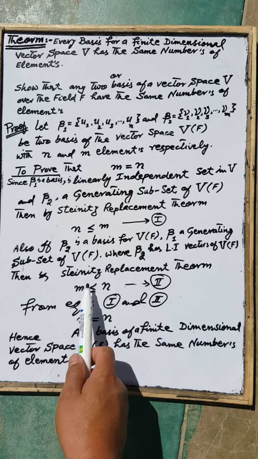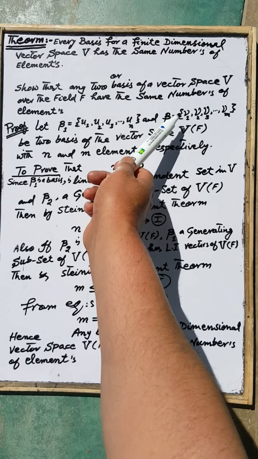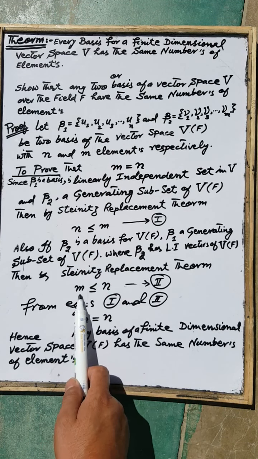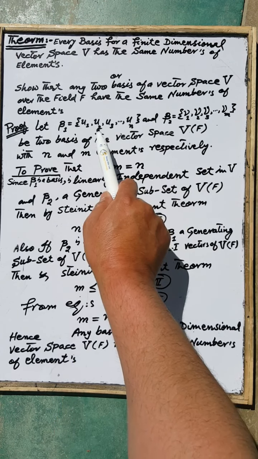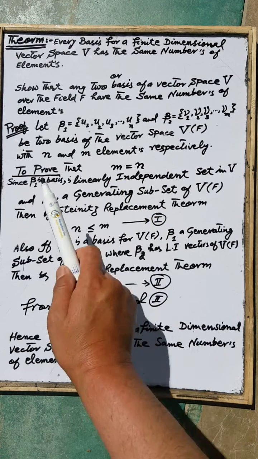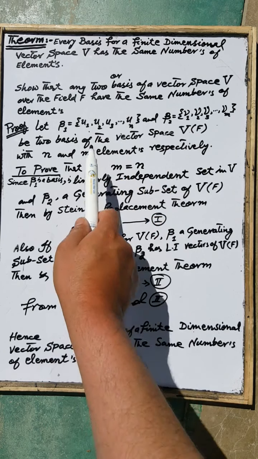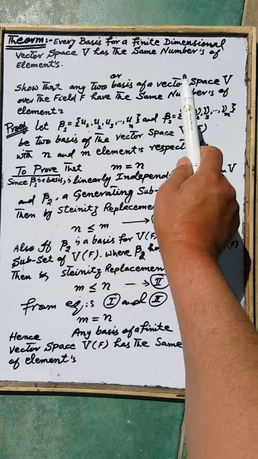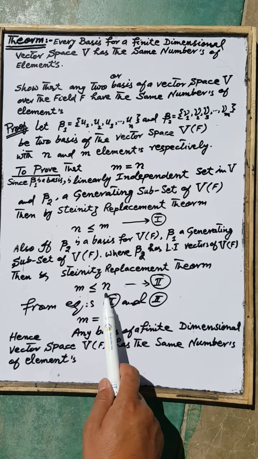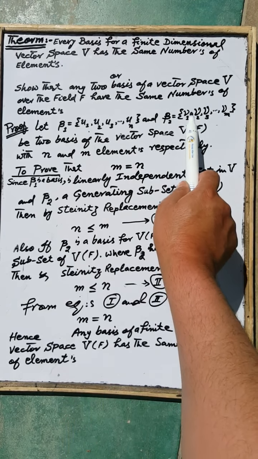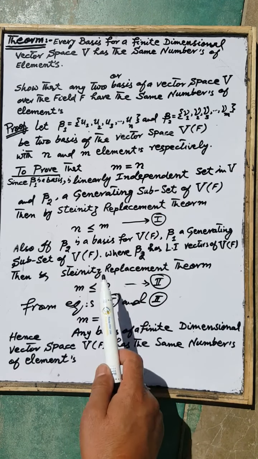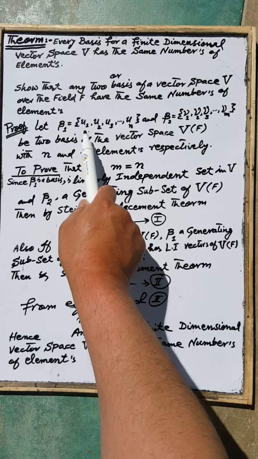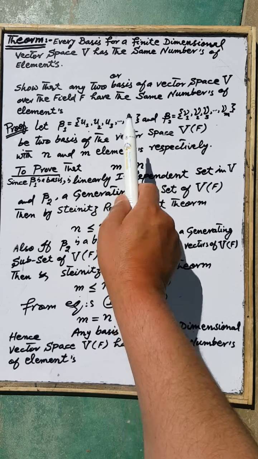Then by this theorem, the number of elements in the linearly independent set is less than or equal to the number of elements in the generating set. In this case, we consider beta 1 as the generating set. Therefore, m, the number of elements in beta 2, which is a basis with linearly independent vectors, is less than or equal to n, the number of elements in beta 1.